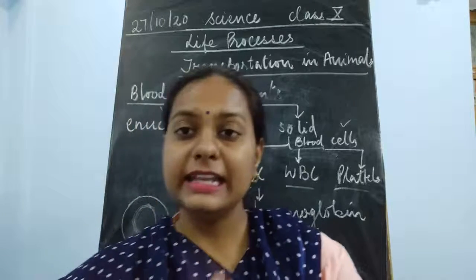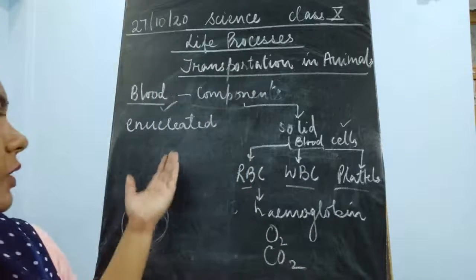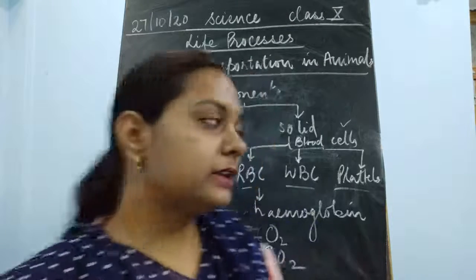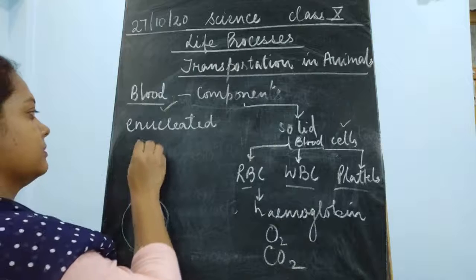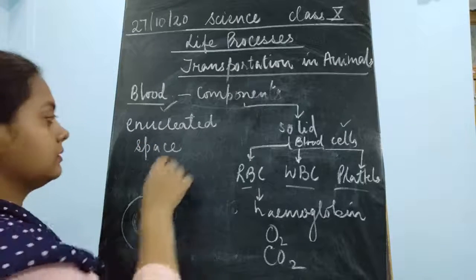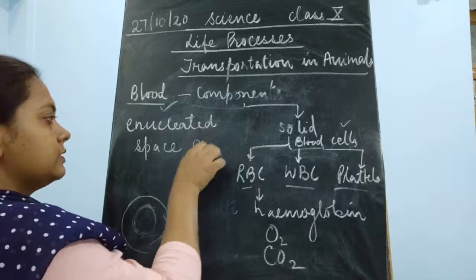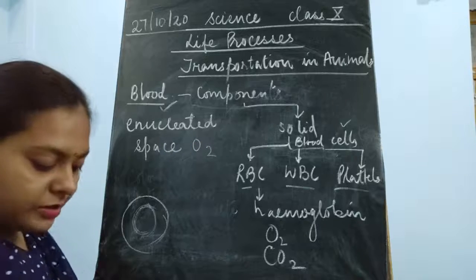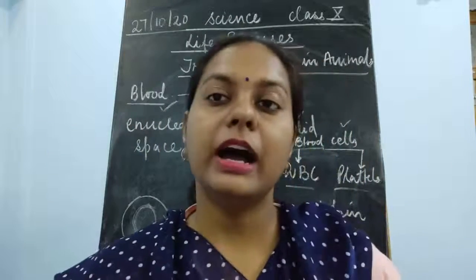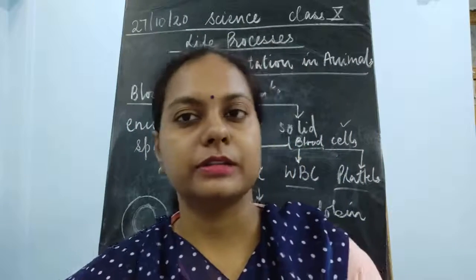Now what is the need, what is the use of being enucleated and having this biconcave structure? So being enucleated, it gives space for oxygen to be carried, because the main function of the RBC is to take up oxygen.